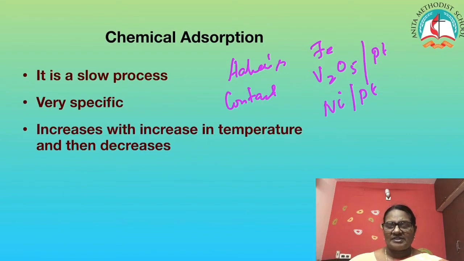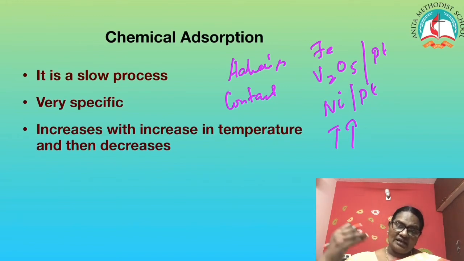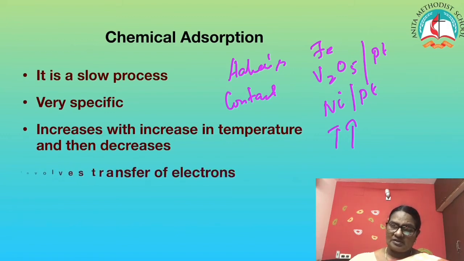Catalysts are very specific. Then it increases with increase in temperature, but when I decrease the temperature, it decreases. First it increases. Why? Initially the reaction is slow. So when I increase temperature, it absorbs the heat energy and goes to an activated complex. Then it starts decomposing to form the products. Once the products are formed, it starts decreasing.